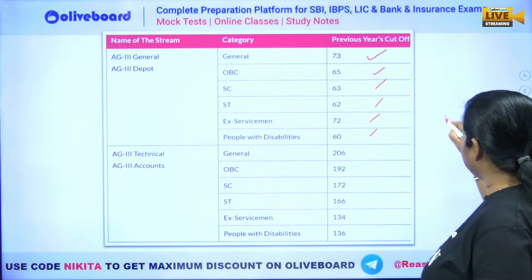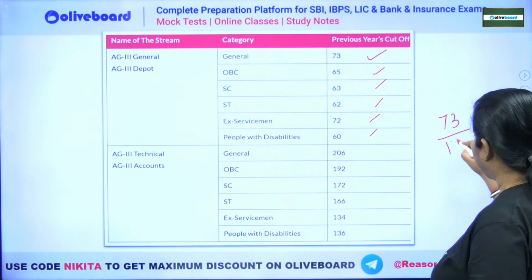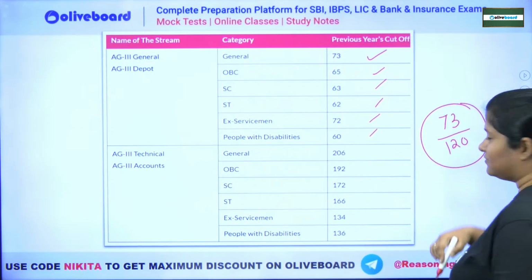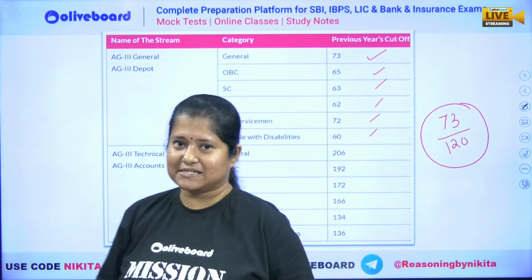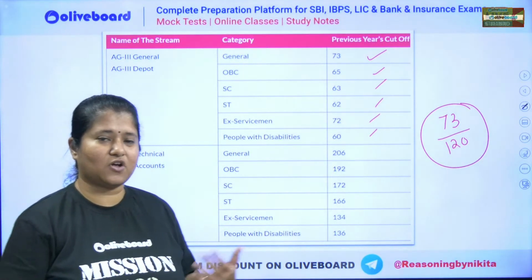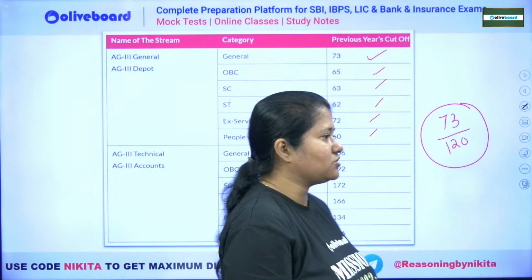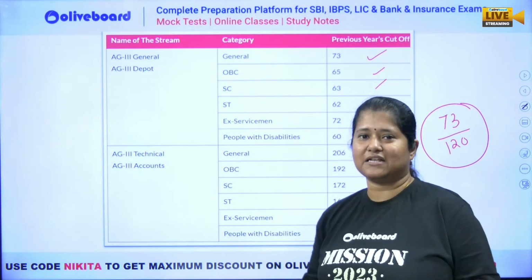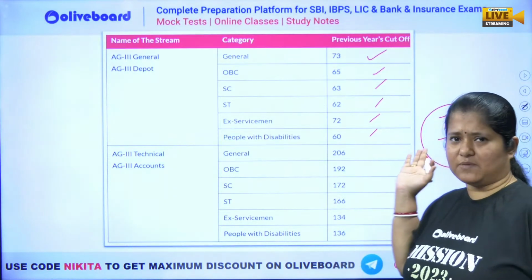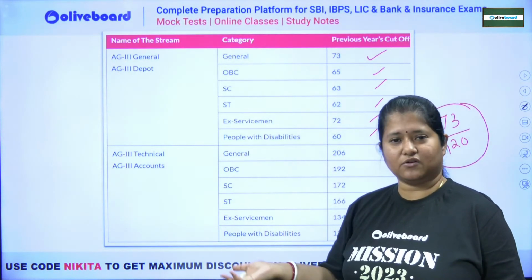Now 73 on 120. Achievable है? बिल्कुल है. कैसे है? If you are able to do well in your GS section again. So 45 questions from GS section. So if you are able to score let's say around 40, 35 to 40 के बीच में अगर आपका GS से आ जाता है, so rest 40 marks नहीं ला पाएंगे क्या? 3 सेक्शन मिला के बिल्कुल आ जाएंगे.